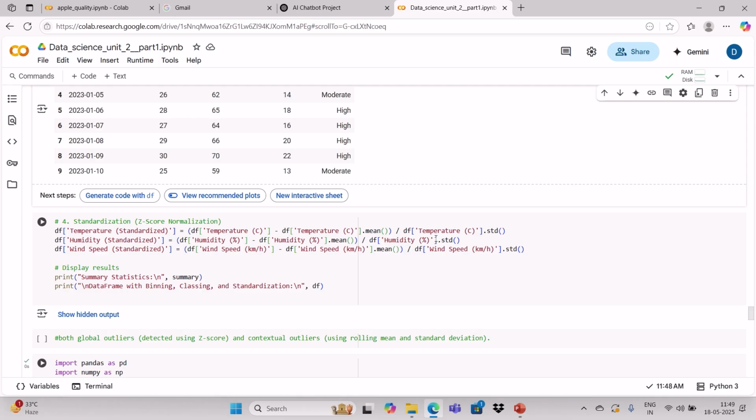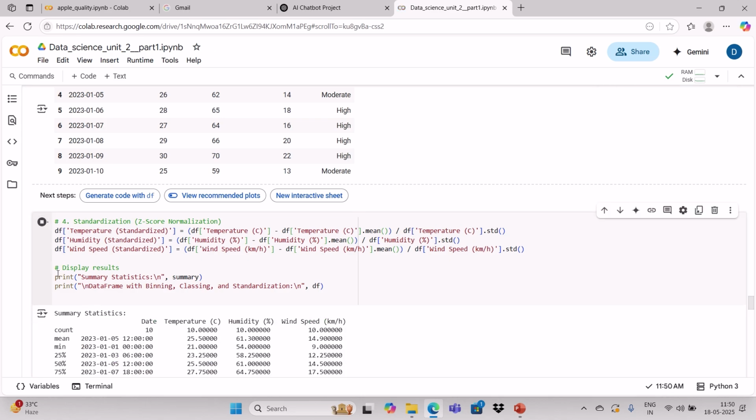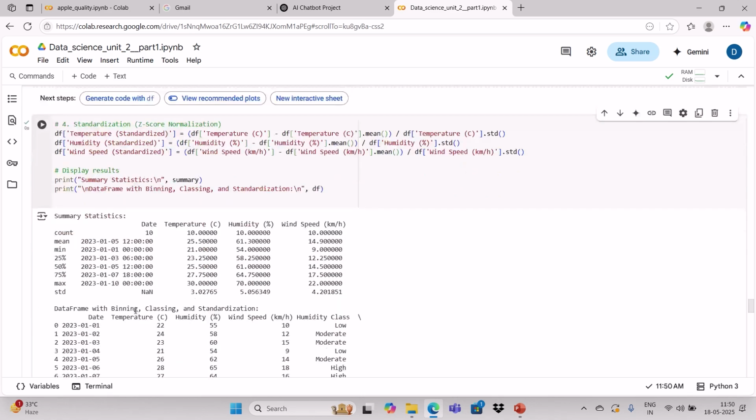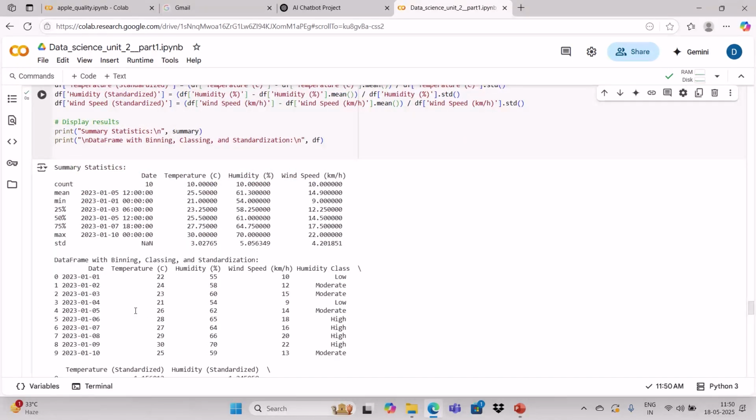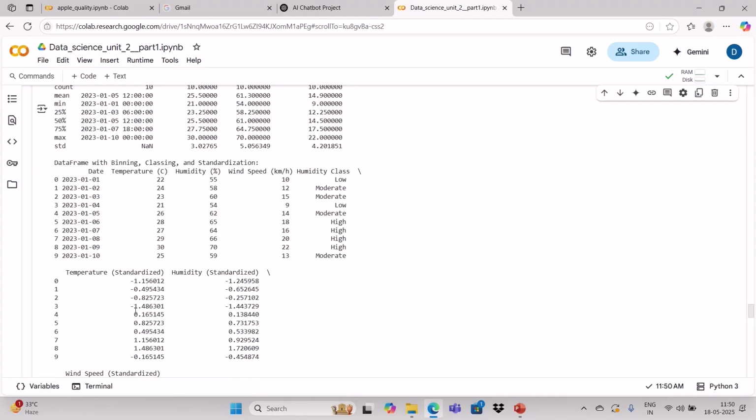So for temperature you can standardize, humidity you can standardize, wind speed also you can standardize. This is one of the formulas for standardizing or normalizing the different columns: the corresponding value minus the mean of the values, divided by the standard deviation of the values. So you can see the temperature standardized.